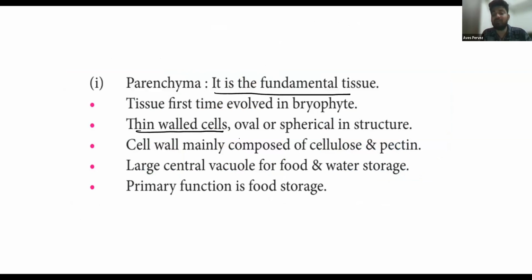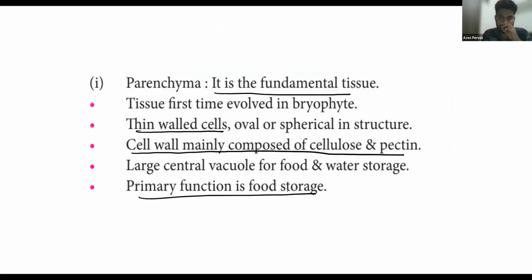I think that you have written this one in the previous class. Cell wall composed of cellulose and pectin. Primary function, storage of food. Please note it down. And write this: large central vacuoles. Note it down. When you're done, please let me know.